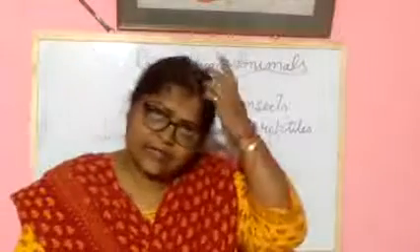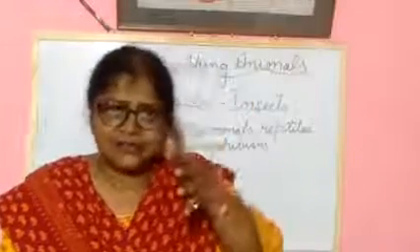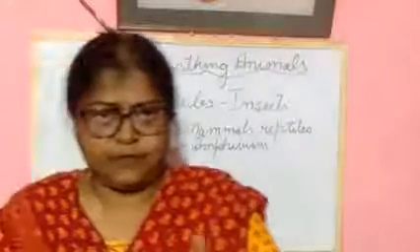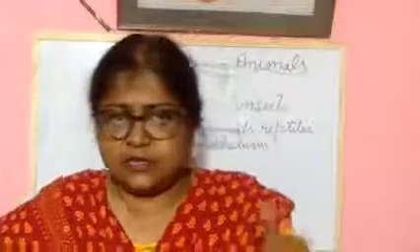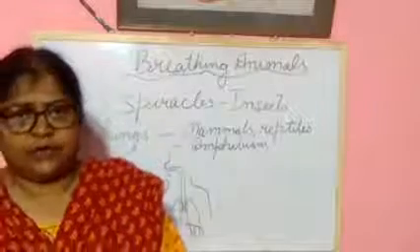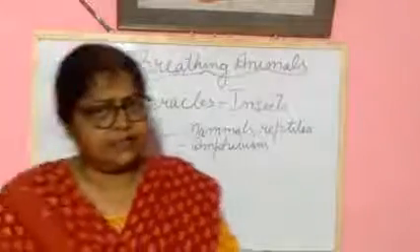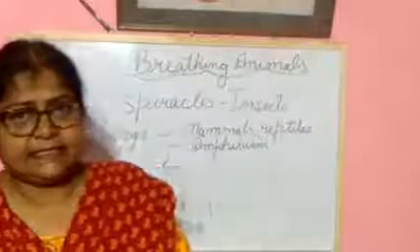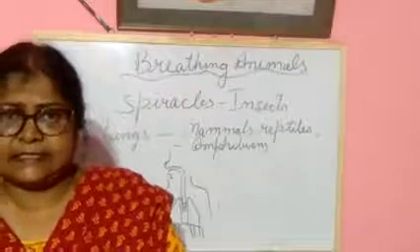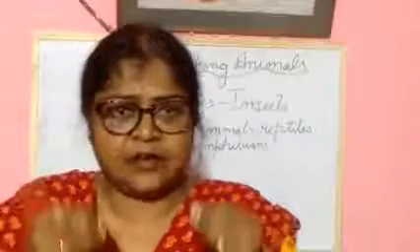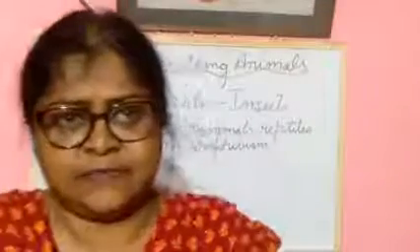Okay? And what does oxygen do? It is used to break down the food in your blood cell. Understood? It breaks down the food that you have taken in your cell, and it is used in your body, and after that it gives out carbon dioxide, and it comes out through our nose.